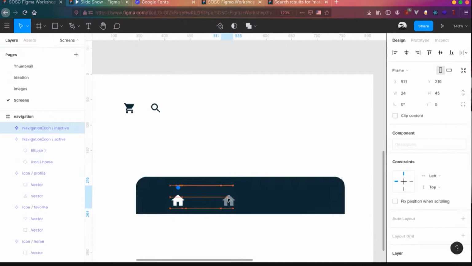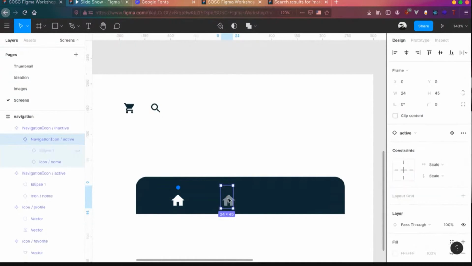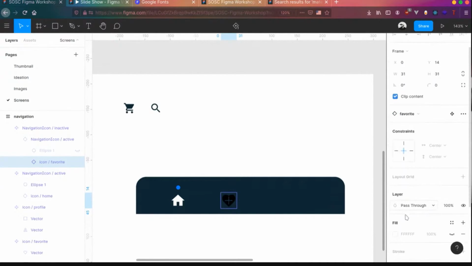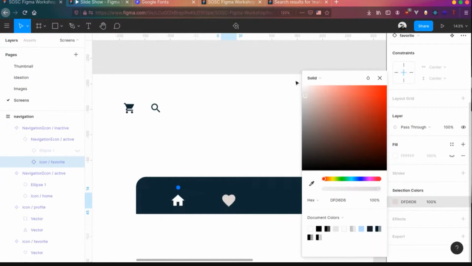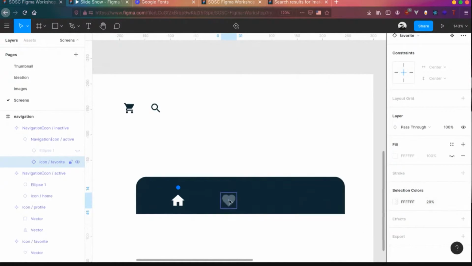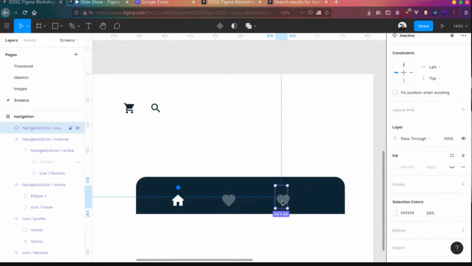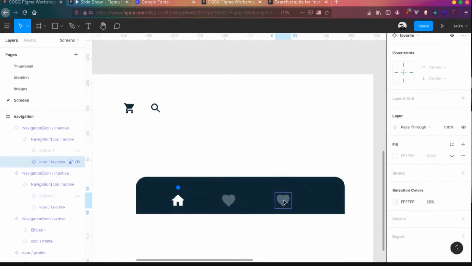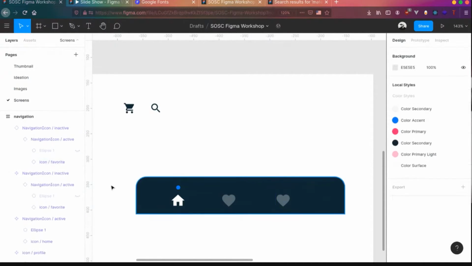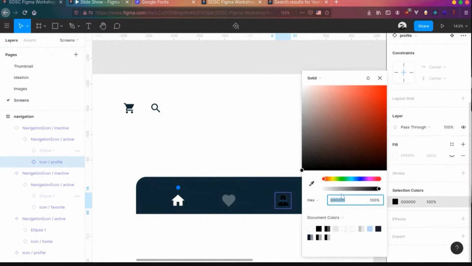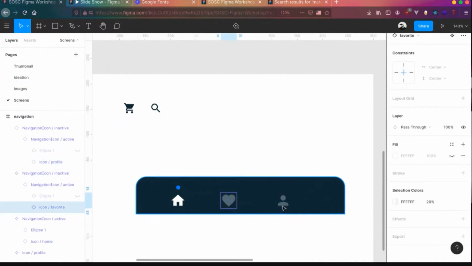For the home screen, we need 3 of these icons. So we'll click on this particular thing. You can see you can quickly swap the icons from here. Favorites. Change the color to our inactive. And we can copy this thing entirely from here for the third one. And we can say this particular icon is favorite and this is the profile icon. So you can quickly swap it out and change the color. Basically with the opacity 29, this will also be 29.